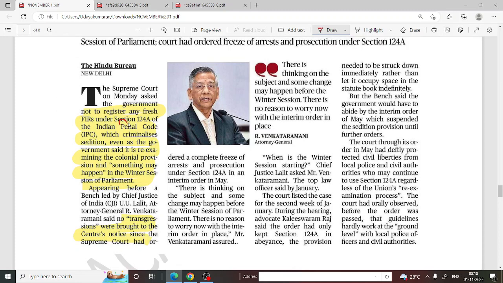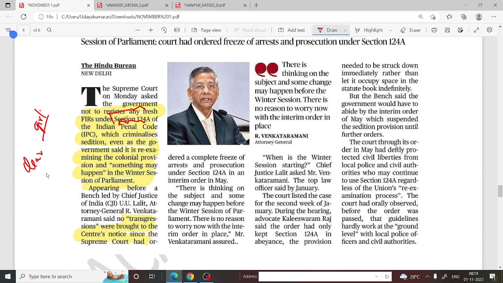Section 124A came into the picture during the arrest of a girl who posted a derogatory comment on the death of Balasaheb Thackeray in Maharashtra. Police complained against her under Section 124A of the IPC, which means they can arrest anyone for derogatory comments against the government or public. It doesn't have a clear definition. That is the problem of Section 124A.